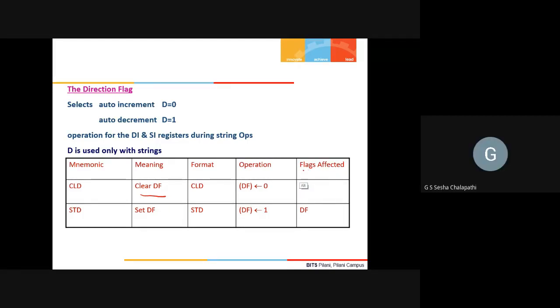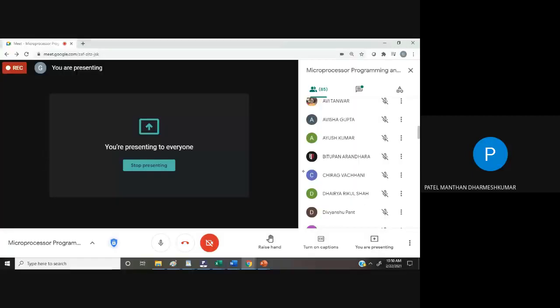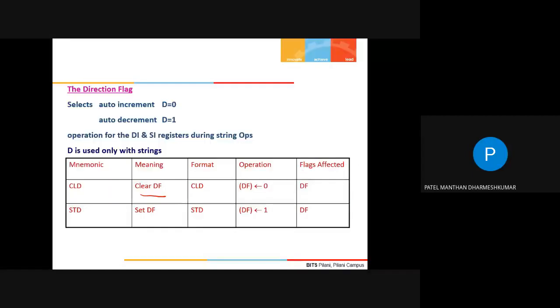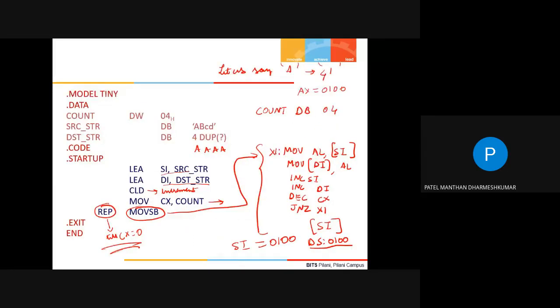Sir, in the previous slide, the MOV CX instruction. Here we declared the count before the source string. So what if we declare the count after the destination? So it won't create that problem. Like we declare the count DB after the destination. No, then also it will have the problem. The point is that some data will be transferred. I get your point. You said that if I put it here, then they will not have a problem.